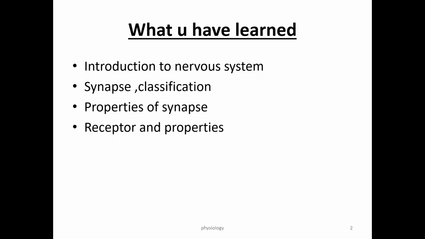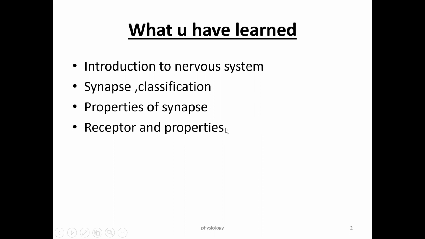And in the previous lecture, we learned what is meant by receptor and the different properties of receptors. So don't confuse the properties of the receptor with the properties of the synapse. In the properties of synapse, we have one-way conduction, synaptic delay, fatigue, convergence and divergence, occlusion, plasticity, subliminal fringe. So these are the properties of the synapse. While what are the properties of receptor?